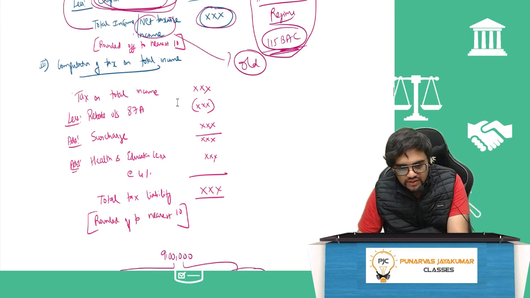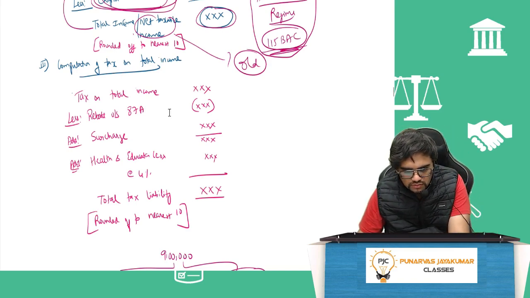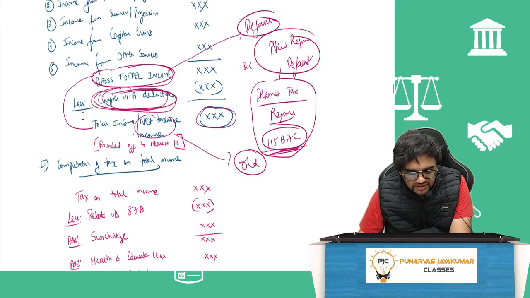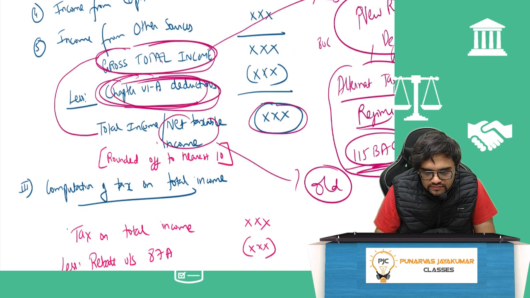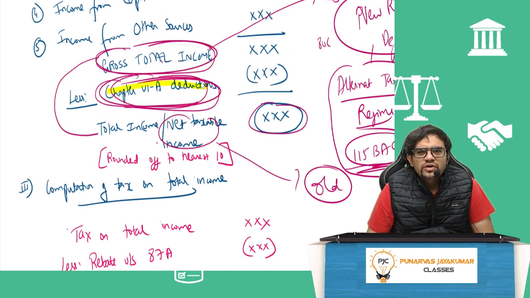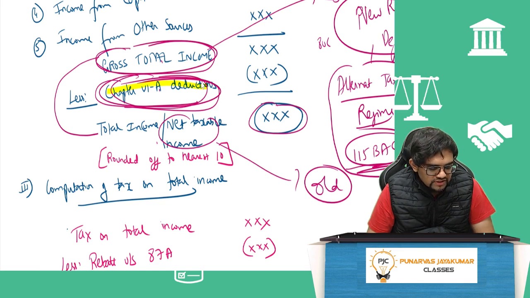That's it. So now, guys, if you see here, less chapter 6A deductions. Chapter 6A deductions means what? Your 80C, 80D, 80E, all these things. If you invest in life insurance premium, if you invest in other areas, if you invest in a house, then the net principal you will get your portion.